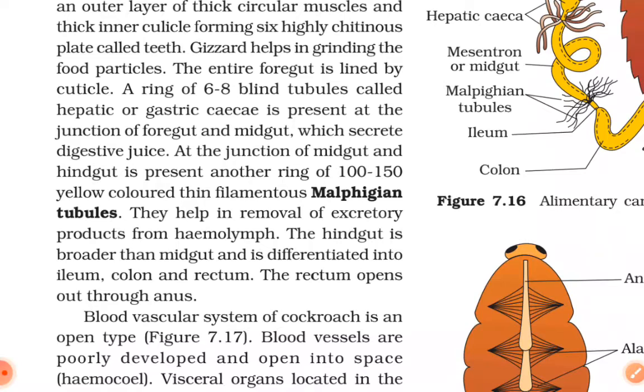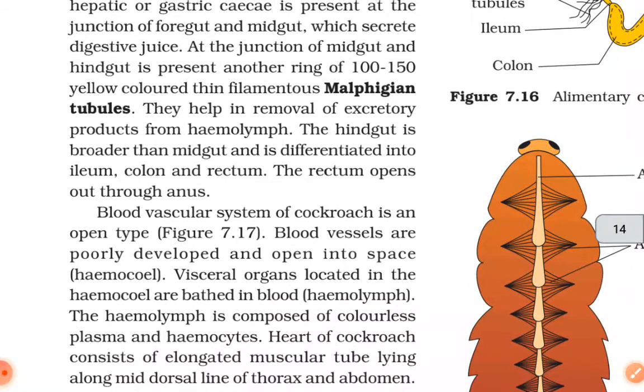At the junction of midgut and hindgut is present another ring of 100 to 150 yellow colored thin filamentous Malpighian tubules. They help in removal of excretory products from hemolymph. The hindgut is broader than the midgut and is differentiated into ileum, colon, and rectum. The rectum opens out through the anus.